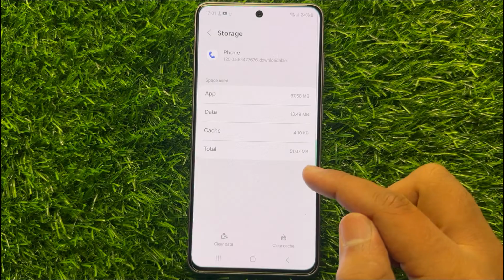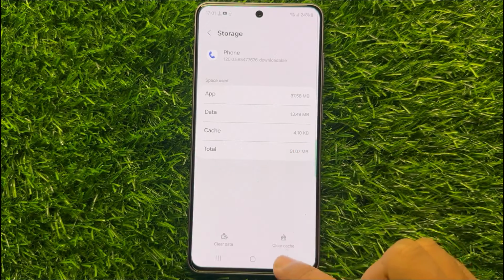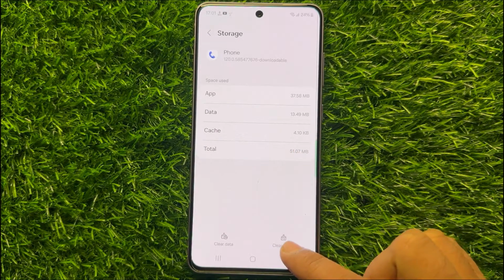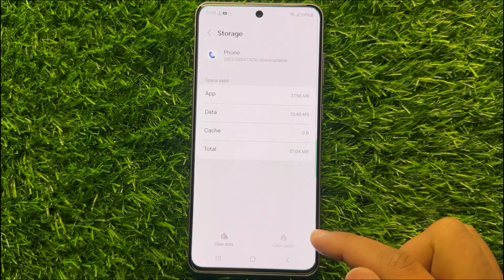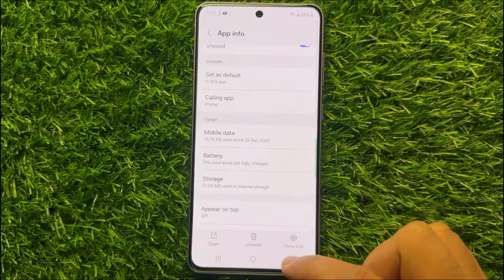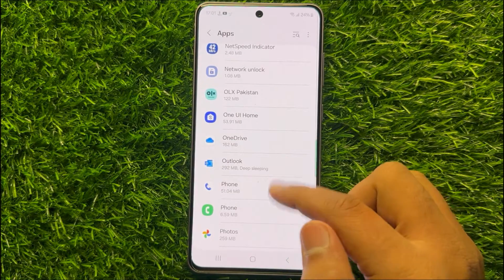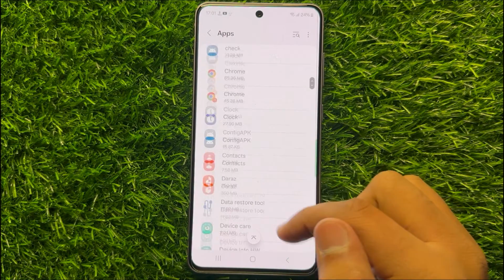Now here in phone app storage, click on clear cache to clear the cache memory of phone app. Now after doing this, go back to apps and now search contacts.